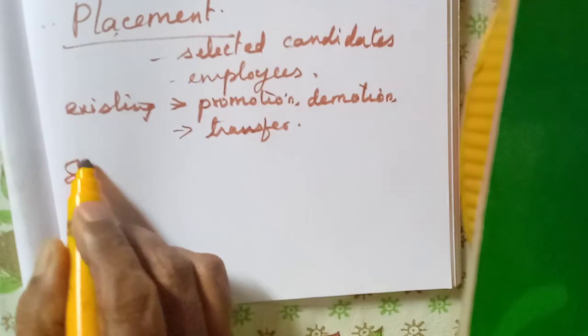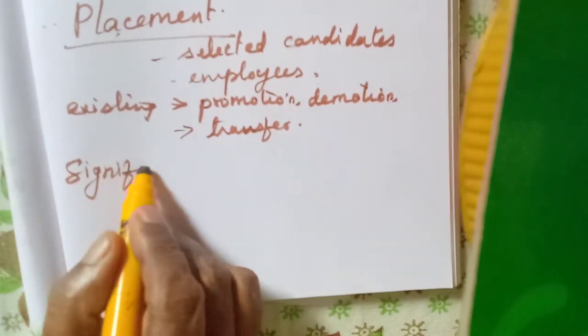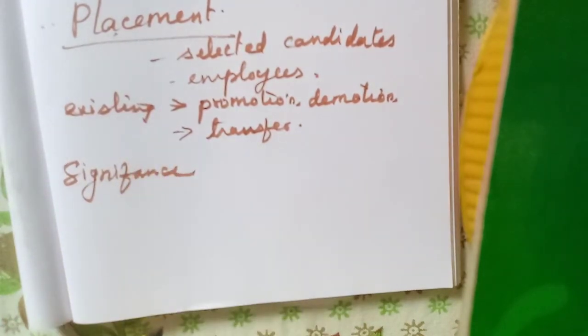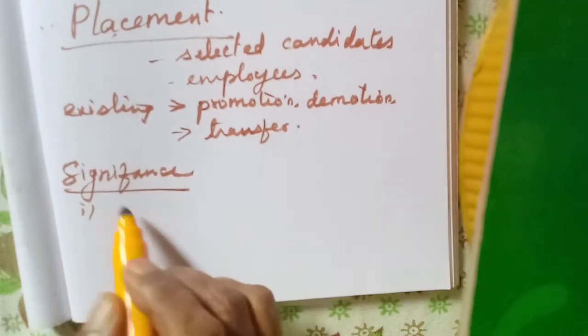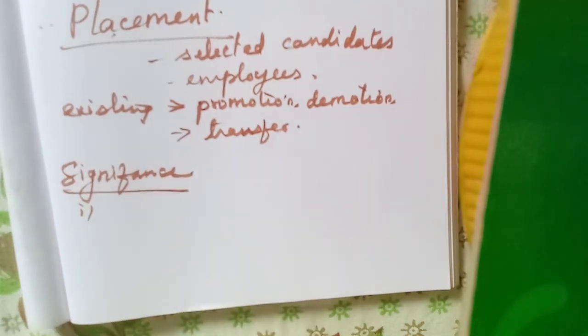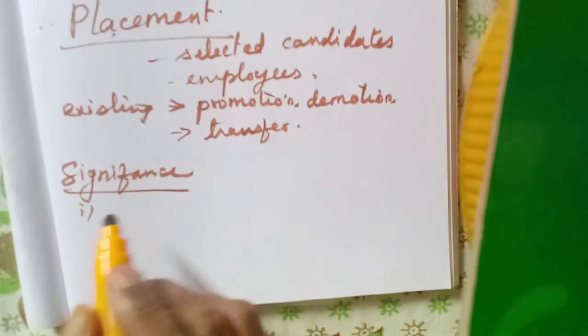Okay, next, significance. What is the importance of placement? Why do we need to place? Here, if we do the placement properly, it will improve the employee morale.